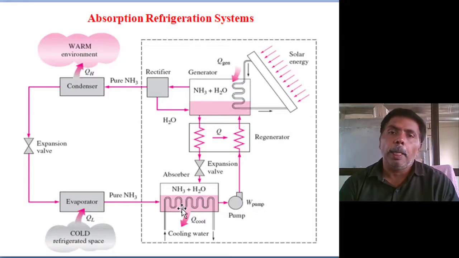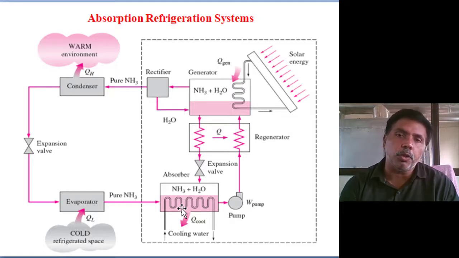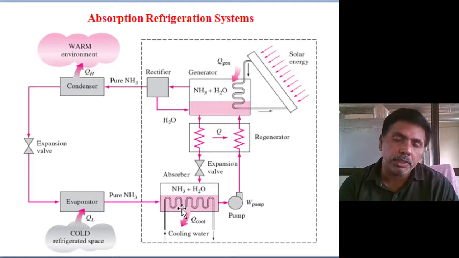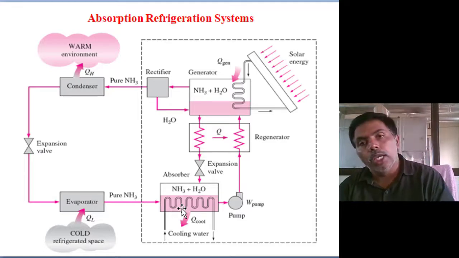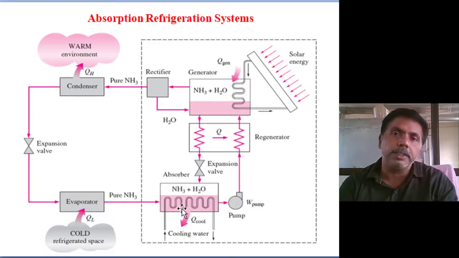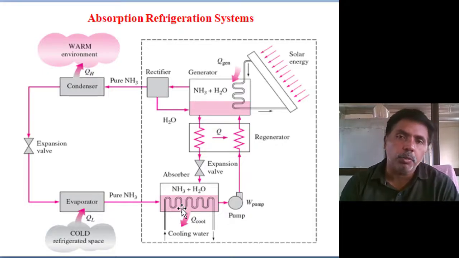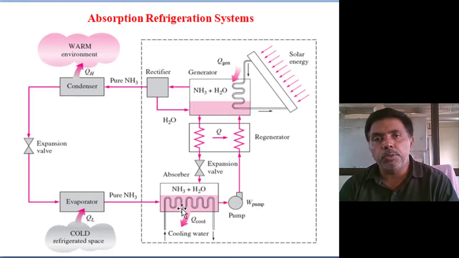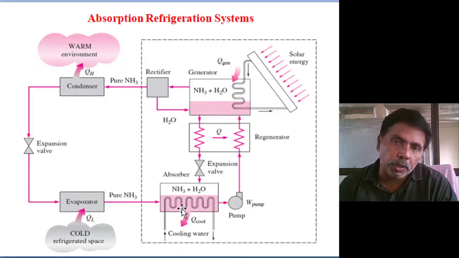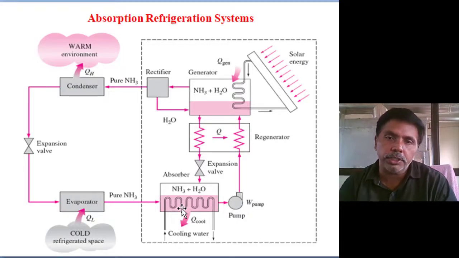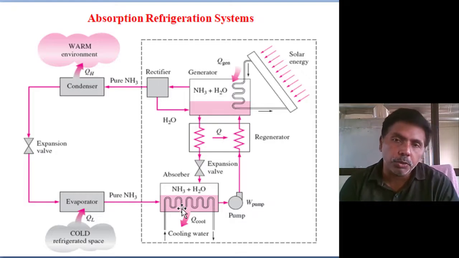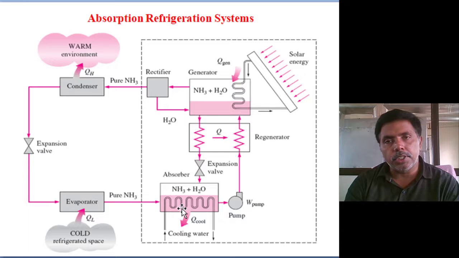Universally accepted pairs are, one is ammonia water and second one is lithium bromide and water. In ammonia water, ammonia is refrigerant. So with ammonia as refrigerant, we can reach minus temperatures, minus 15, minus 10, means refrigeration effect we can produce. But in lithium bromide water, water is the refrigerant. So we can't go less than 0 degrees. The minimum temperature 6, 7 we are achieving, that means we can do air conditioning. So lithium bromide water combination absorption system we are using for air conditioning. Ammonia water system we are using for refrigeration facility.